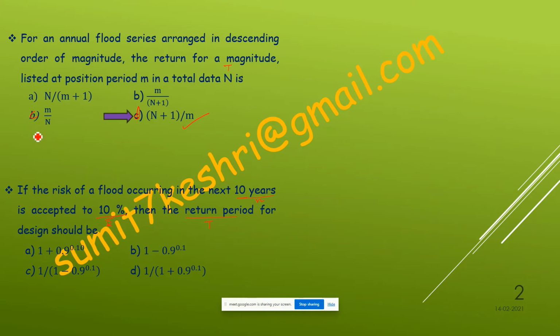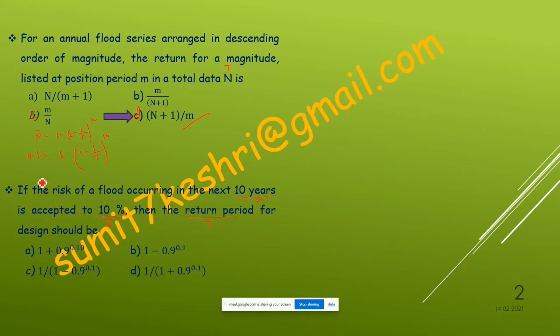So what was the formula? R bar is equal to 1 minus (1 minus 1 by T) to the power n. Here r bar is given as 10%, which means 0.1 is equal to 1 minus (1 minus 1 by T) to the power n. T needs to be calculated, and n is given as 10.